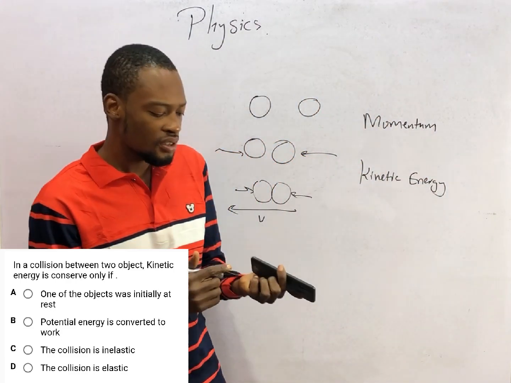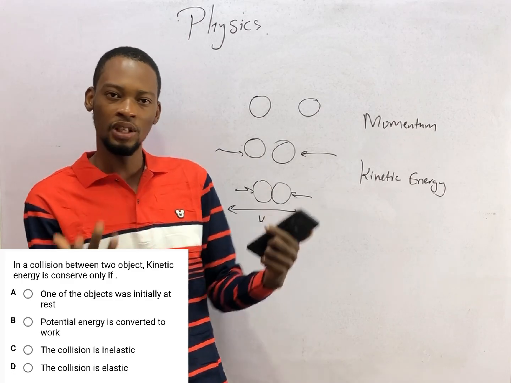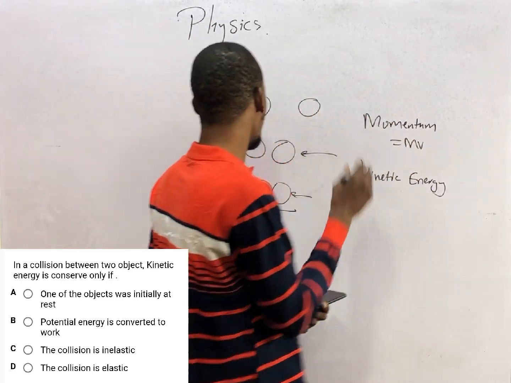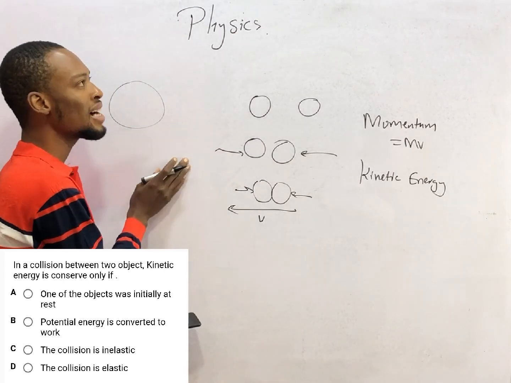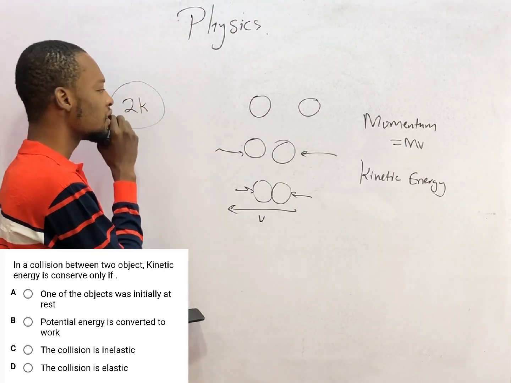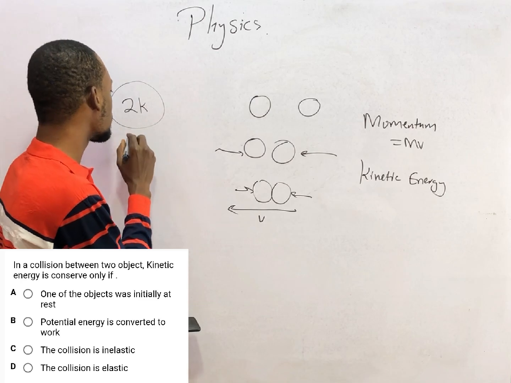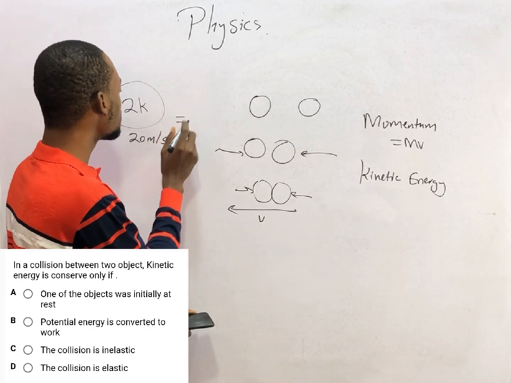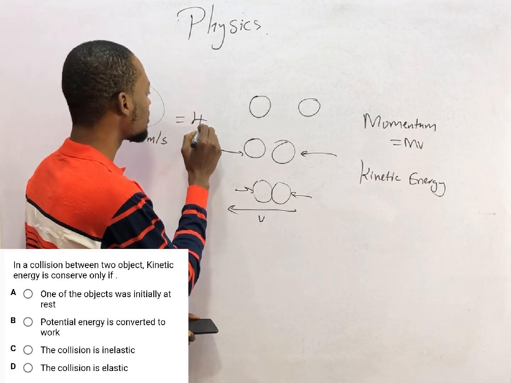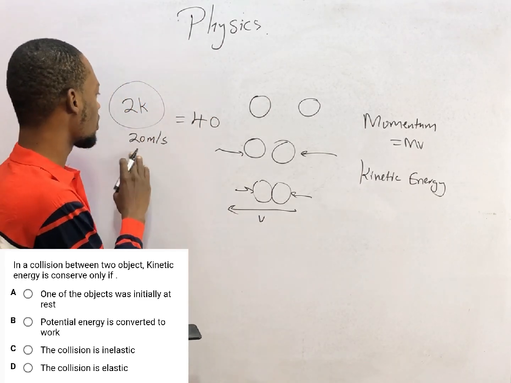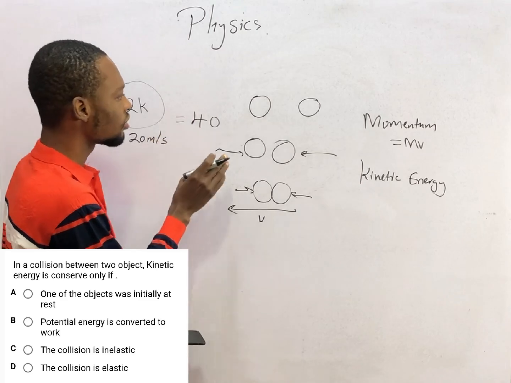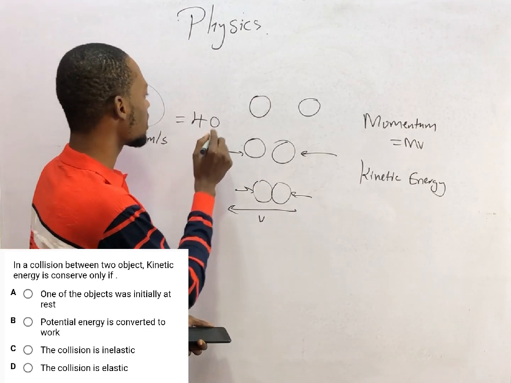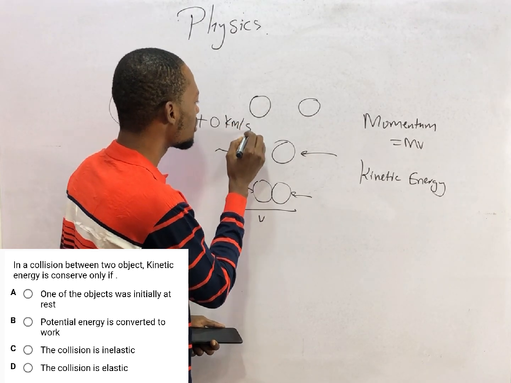Momentum is the product of a body's mass and velocity. So momentum is mass times velocity. If this is a body of mass 2 kg, moving with a velocity of 20 meters per second, this simply means that the momentum will be 40. Then what is the unit? Mass is in kilogram, velocity is in meter per second, so kilogram meter per second.